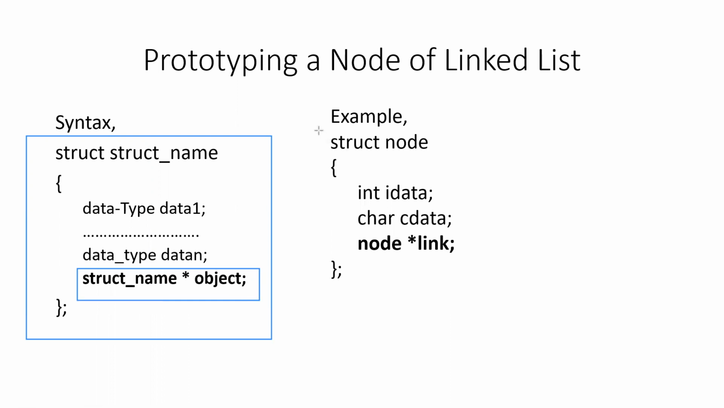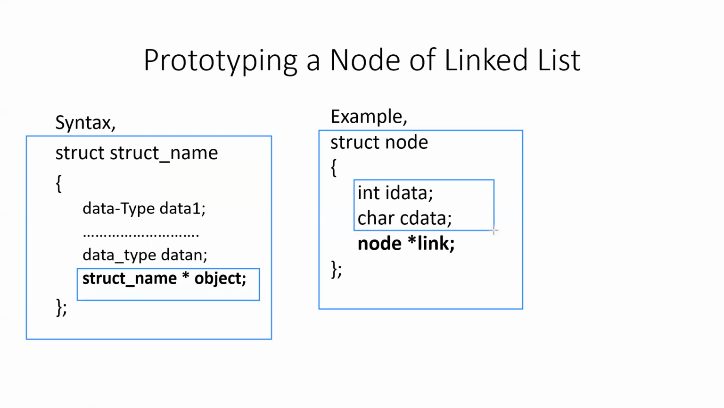So here is an example of a node that we have created. A node consists of 2 data members as the information part. One is iData and the other one is called cData. And the third member is the pointer to the same structure, node star link. So you can observe this particular example. This is an example of only the structure of a single node.